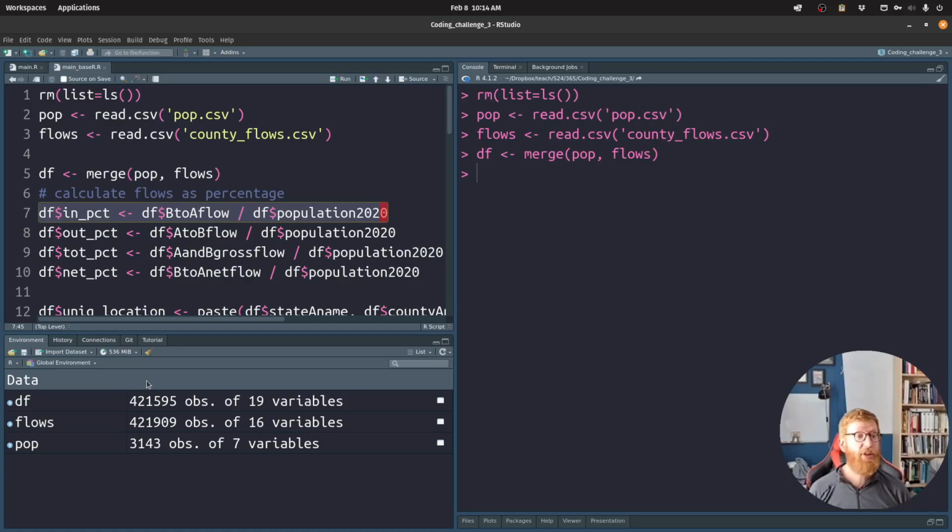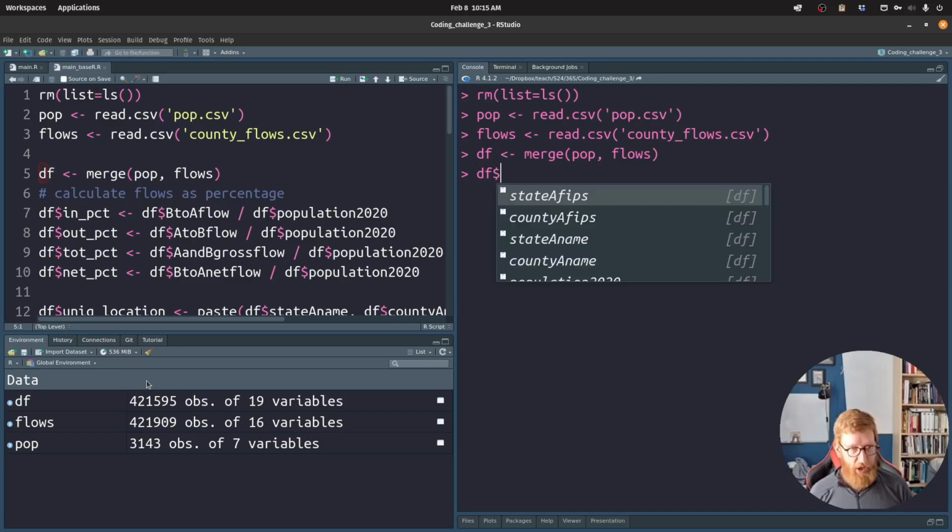So the first thing that we're going to do is use the flow information and the population information, which were in separate data frames. We're going to use that to calculate the flow as a percentage of population. The way we're doing that is we're referring to df. The $ sign gives us access to the columns within df.